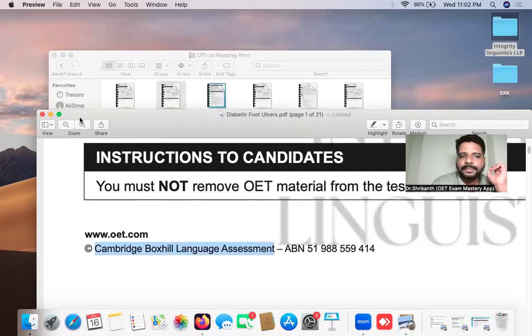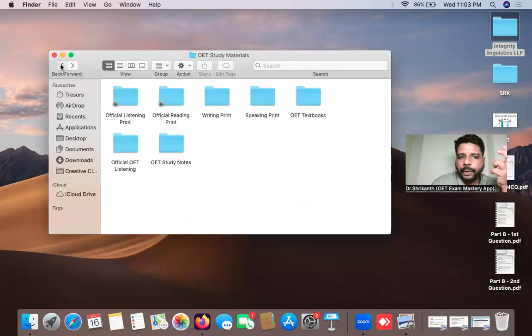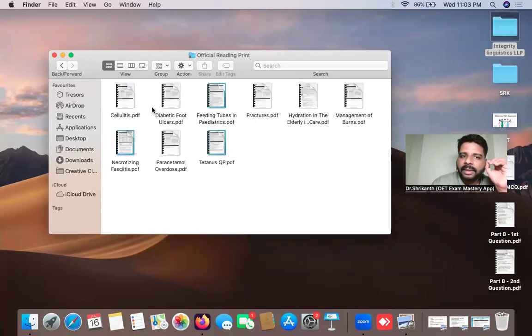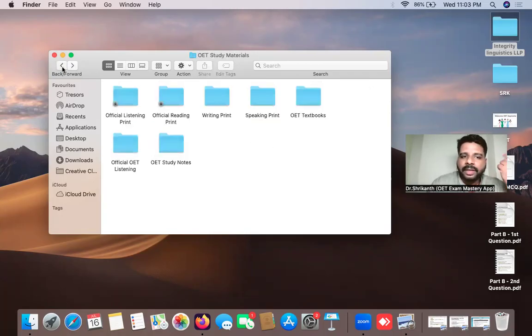So that is why in Google Drive, we have given you access. If you click on Google Drive, you can see official reading, official listening. Official listening and official reading basically mean the original Cambridge University materials. Click on that and you will be able to see all the Cambridge materials that you should do repeatedly. Don't waste a lot of your time with the fake OET materials. We'll have a discussion regarding that later on.